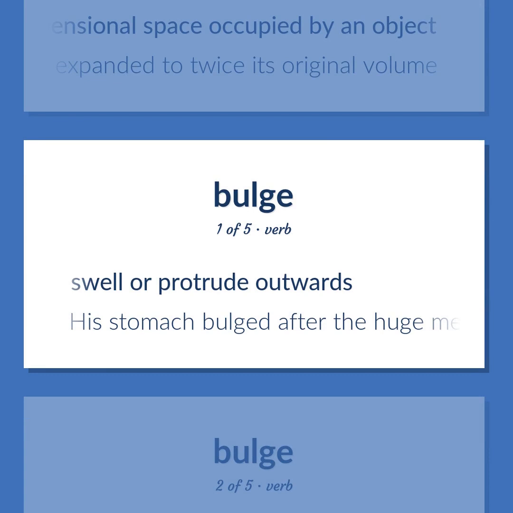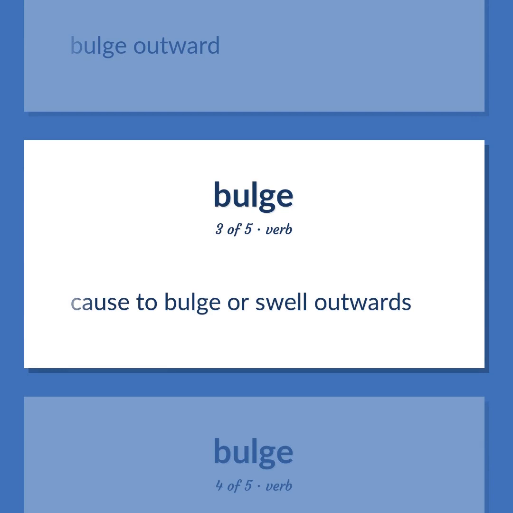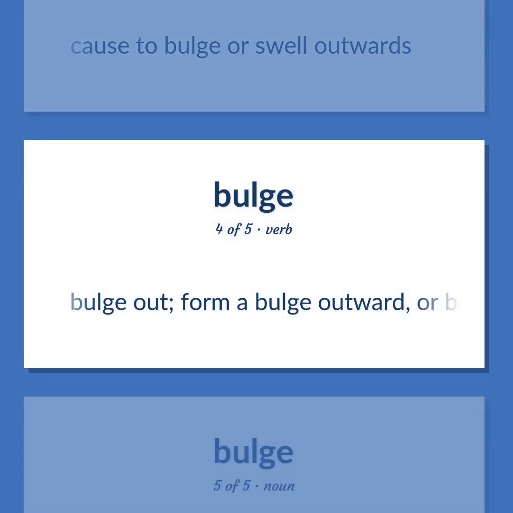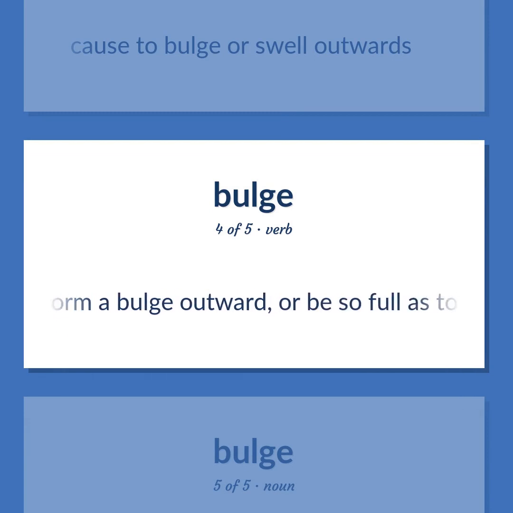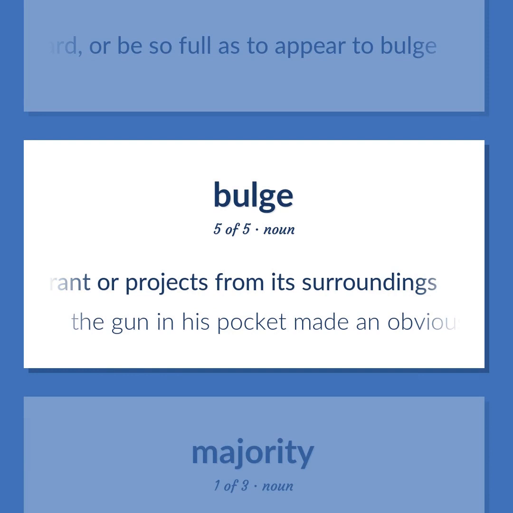Swell or protrude outwards. His stomach bulged after the huge meal. Bulge outward. Cause to bulge or swell outwards. Bulge out. Form a bulge outward, or be so full as to appear to bulge. Something that bulges out or is protuberant or projects from its surroundings. The gun in his pocket made an obvious bulge.